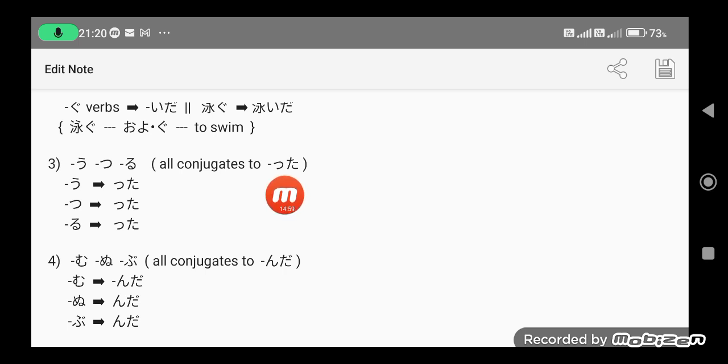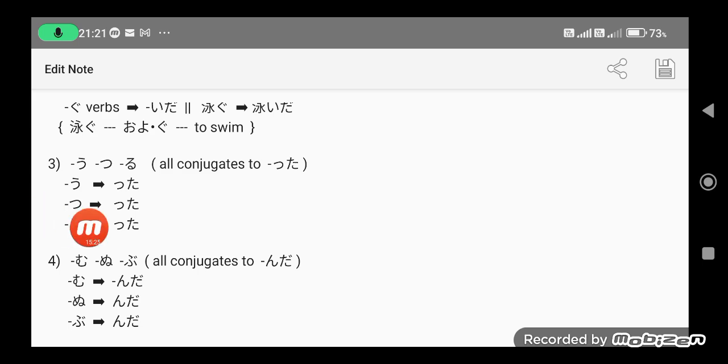If you speak in Japanese, the double T or the double consonant denotes a stress or emphasis on that consonant. So this is tta. Please give an emphasis to ta. So utsuru will have a form of tta.